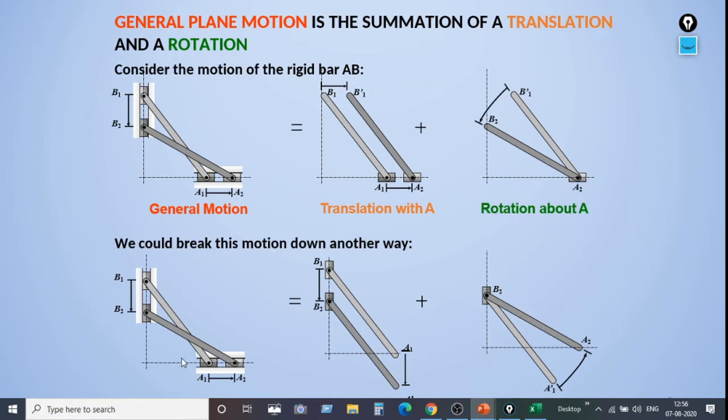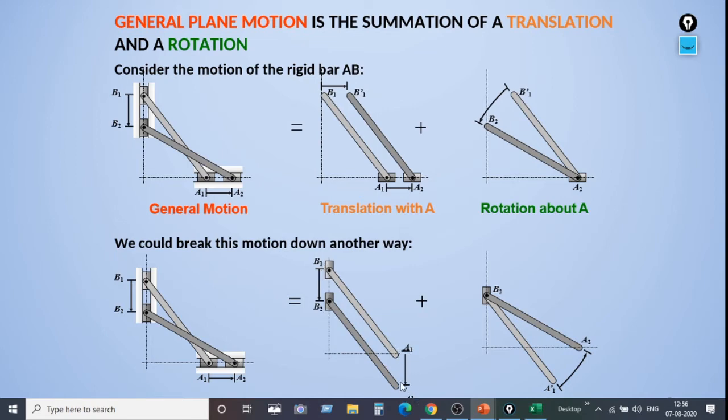Next, we could break this motion down another way also. The same motion can be shown in this way. Let us suppose A1 to A2 has come here and B1 to B2 has come here. In this figure we have taken horizontal translation. Now we will see vertical translation.